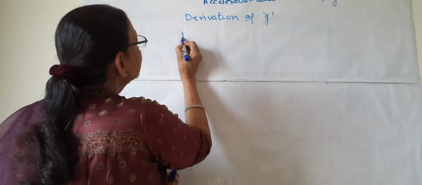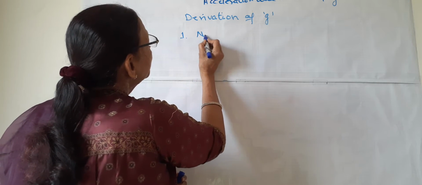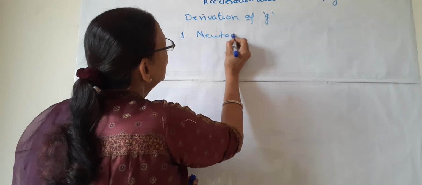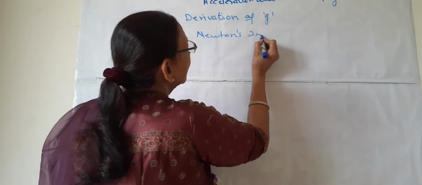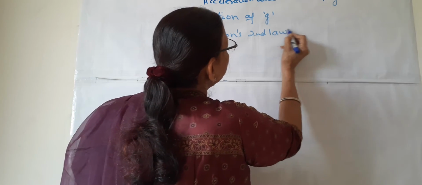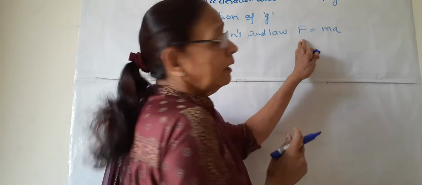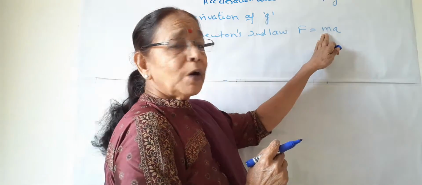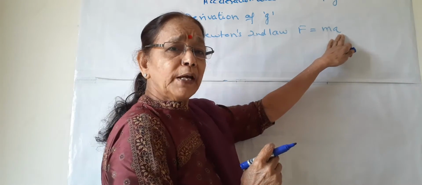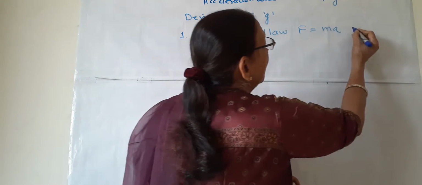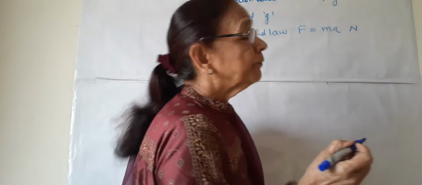See, first we know Newton's second law. According to Newton's second law, force is equal to ma. Force, mass of the object and acceleration of the object. So this is the formula and the unit is Newton.